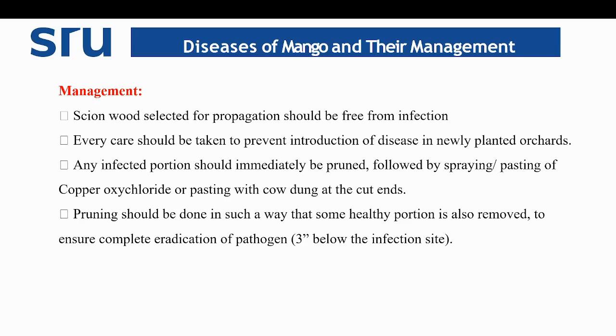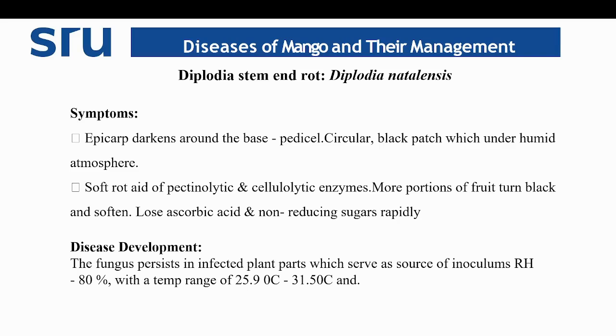Coming to management of dieback, the scion wood selected for propagation should be free from any kind of infection. Every care should be taken to prevent introduction of disease in newly planted orchards. Any infected portion should be immediately pruned, followed by spraying or pasting of copper oxychloride, or pasting with cow dung at the cut ends of the tree. Pruning should be done in such a way that some healthy portion is removed to ensure the complete eradication of the pathogen, like 3 inches below the infection site.